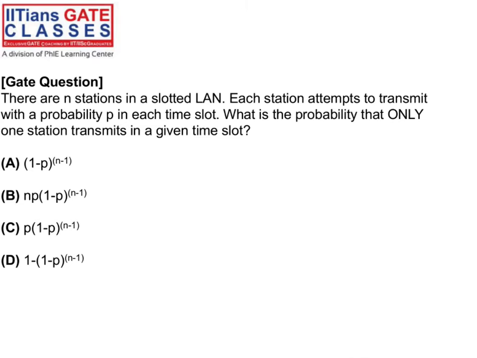Let's take this question, a GATE question, I think GATE 2007 or 2005. There are n stations in a time-slotted LAN. Each station attempts to transmit with probability p in each time slot. What is the probability that only one station transmits in a given time slot?